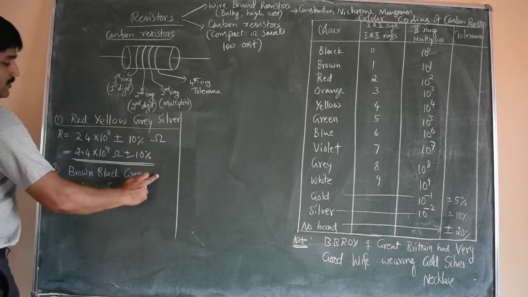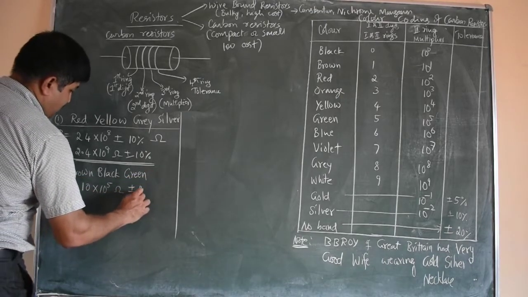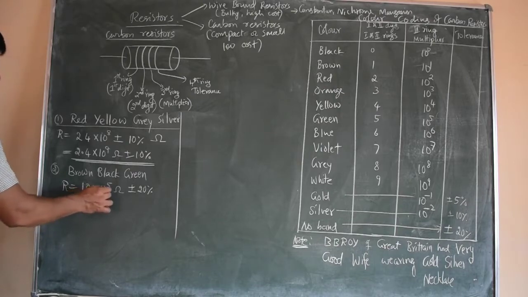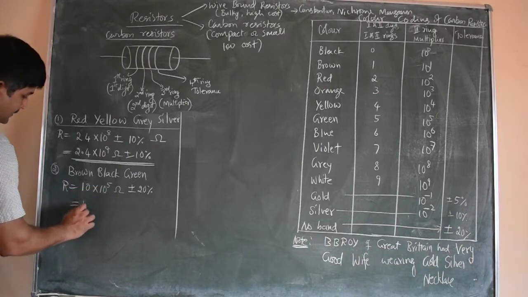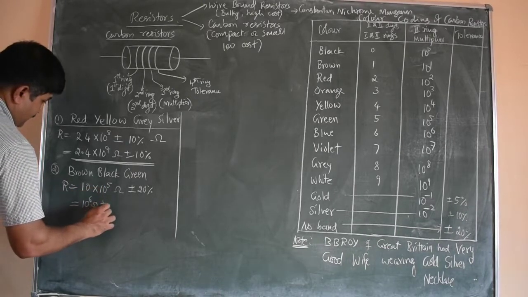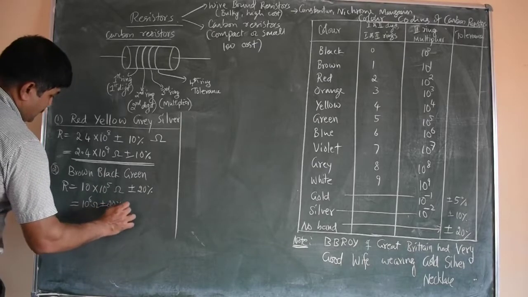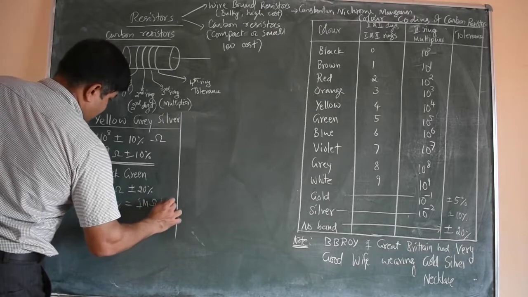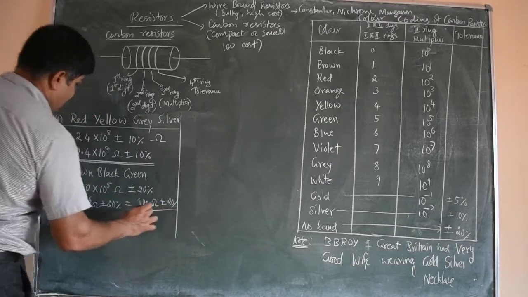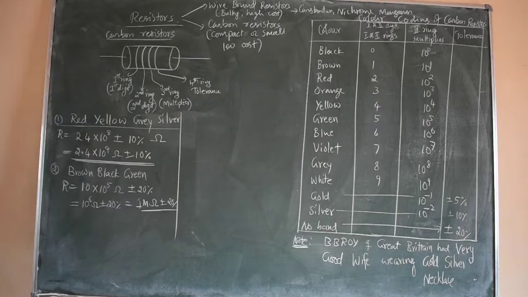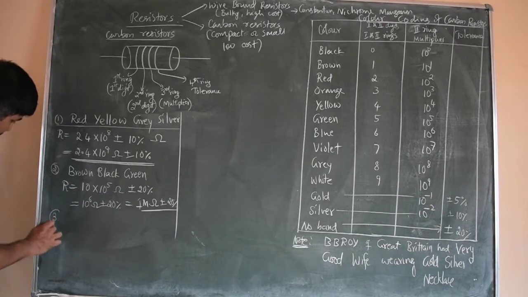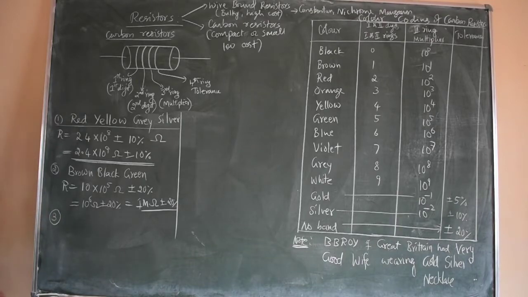Then next, fourth band absent, so tolerance is taken as plus or minus 20%. So this is 10 into 10 power 5, that is 10 power 6 ohm plus or minus 20%. Or you can also write 1 mega ohm plus or minus 20%. So these are the 2 examples. One more example I can give.